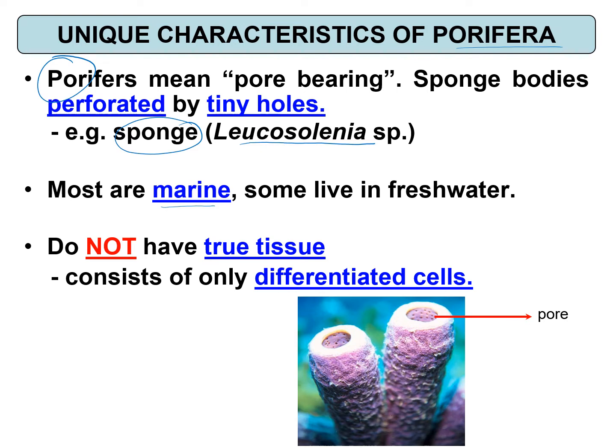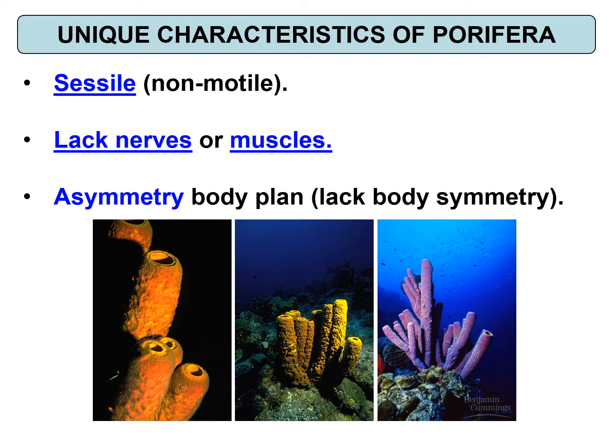They do not have true tissue, so they are termed as parazoa. They only consist of differentiated cells. Porifera are sessile, so they are anchored on a substratum. Maksudnya dia tak bergerak, jadi dia akan melekat pada satu permukaan. They lack nerves or muscles. Their body is asymmetrical.